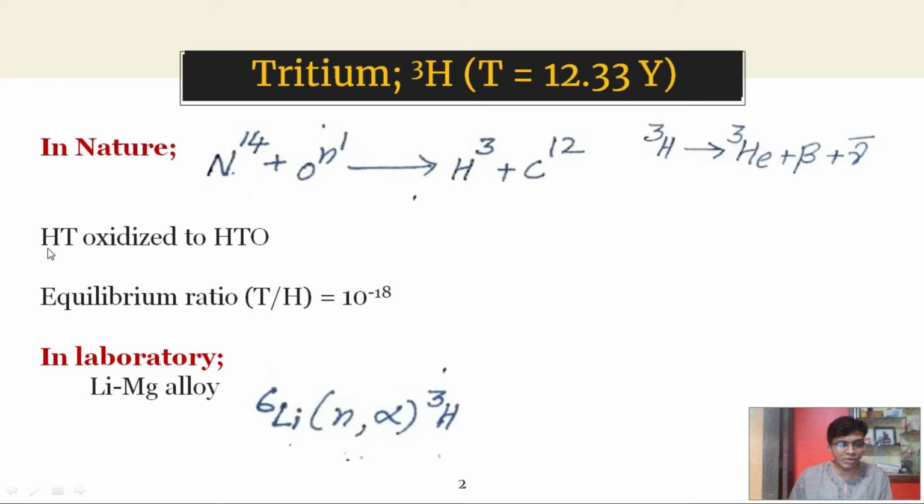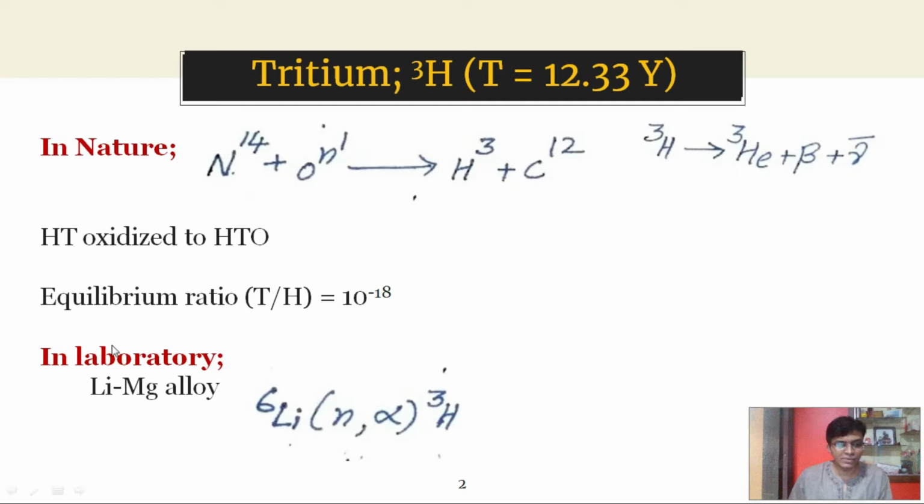This H2 molecule gets oxidized to tritiated water, and through rain this tritiated water will reach seas, rivers and lakes.